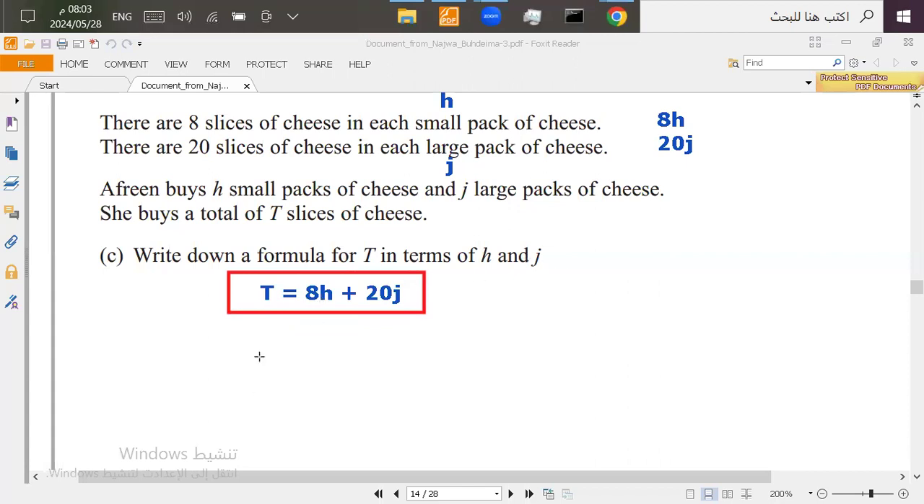Now, if they tell you to use the formula, you're going to use the letters here. For example, if she buys 2 small packs, you're going to put 2 instead of the H. Or 5, let's say large packs, you're going to put 5 instead of the J and multiply it by 20, and then do the calculation to find the total price. And this is how you answer a question like this. Now, let's move on to the next question.